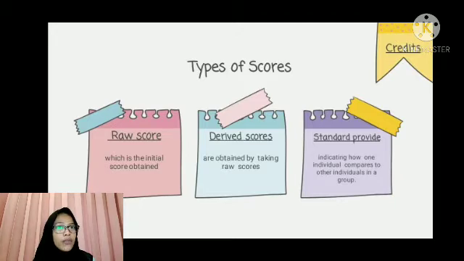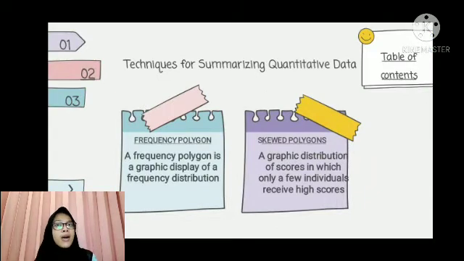They are particularly helpful in comparing an individual's relative achievement on different types of instruments. Many different systems of standard scores exist, but the two most commonly used and reported in educational research are Z score and T score.